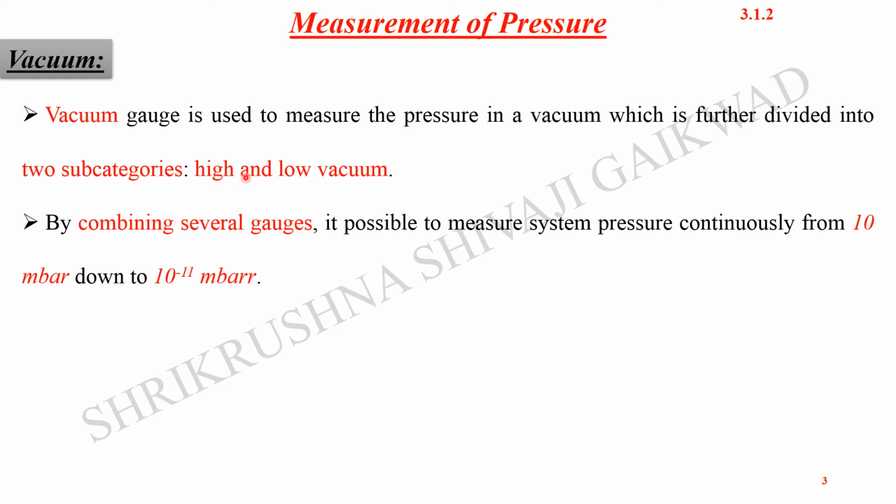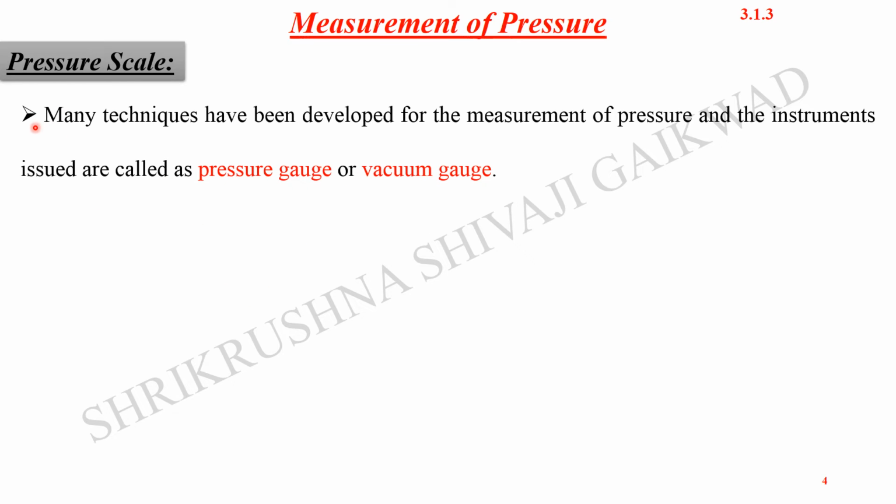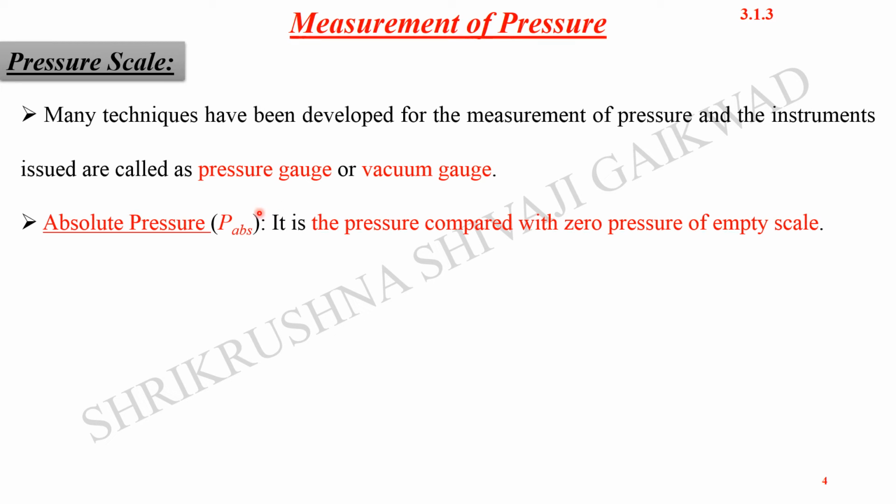Now here what we have defined is nothing but the high vacuum and the low vacuum. High vacuum means low pressure, and low vacuum means high pressure. Do remember this. Now many techniques have been developed for the measurement of pressure, and the instruments used are called pressure gauges or vacuum gauges, or gauges generally.